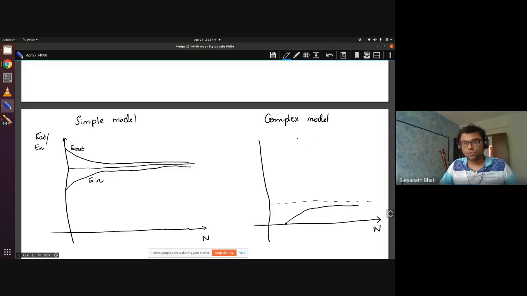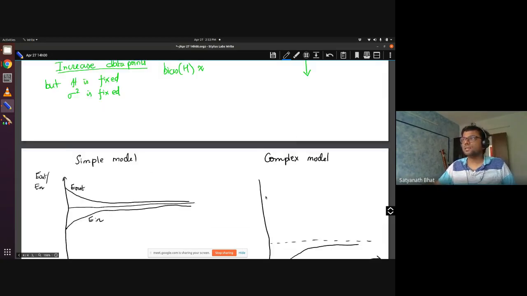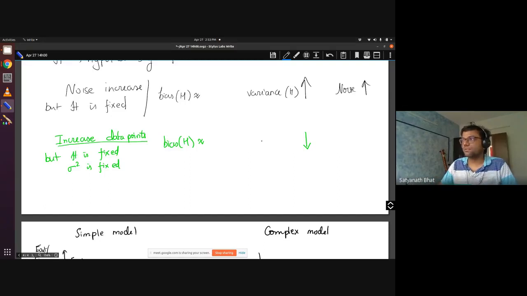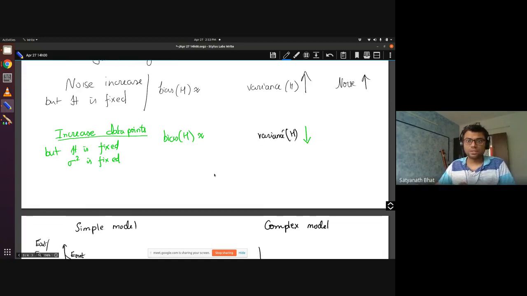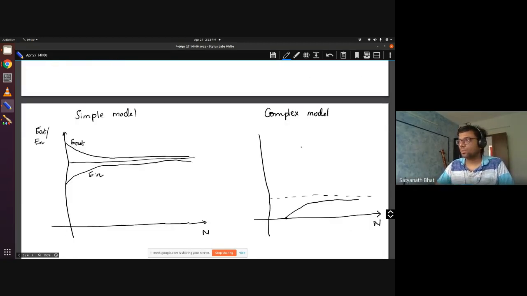But as and when you give more and more data points, if you see here, we concluded that the variance of H reduces, right? Whatever Siddharth said, the probability that it differs too much is minimized. So that means variance is reducing, right? So what role does that play? That really starts bringing down the E out. Okay, so this is what is called learning curves.